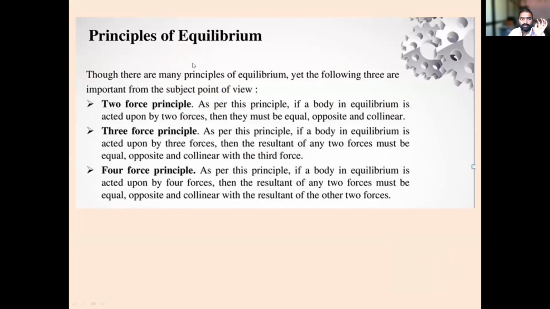Okay, so next one is the principle of equilibrium. What is the principle of equilibrium? Though there are many principles of equilibrium, the following 3 are important from the subject point of view. So what are those points? We will see. First one is the 2-point principle. What does it say? Just check it. As per this principle, if a body in equilibrium is acted upon by 2 forces, then they must be equal, opposite, and collinear. See the example.